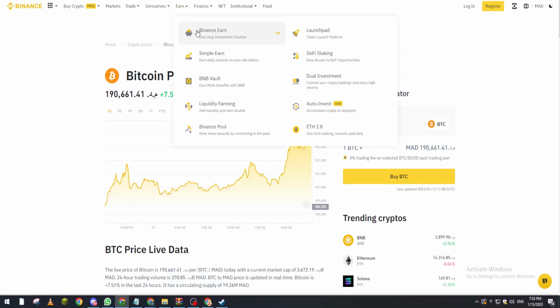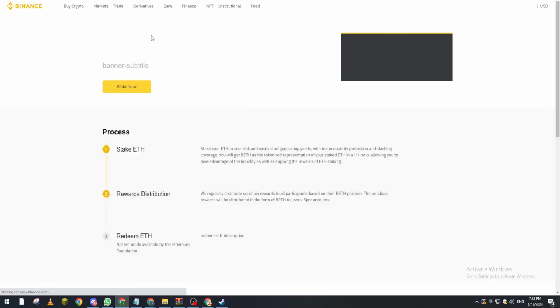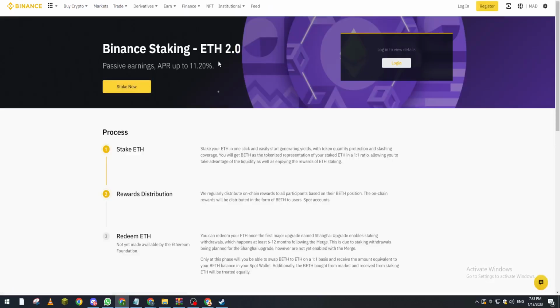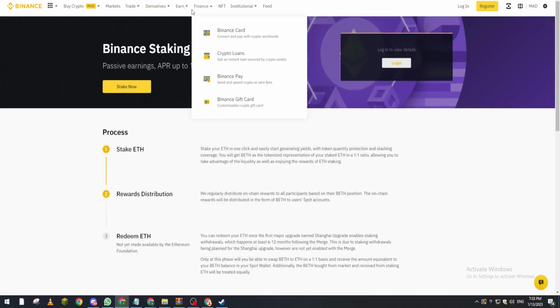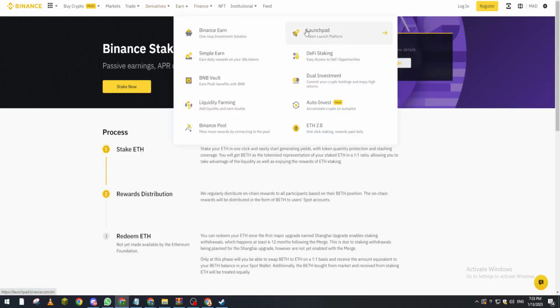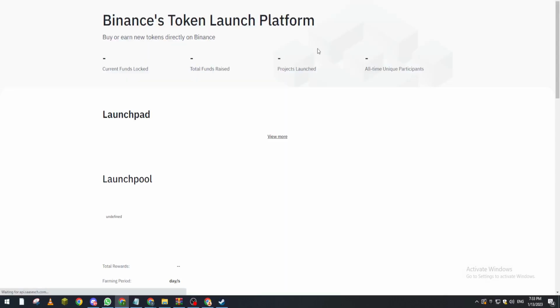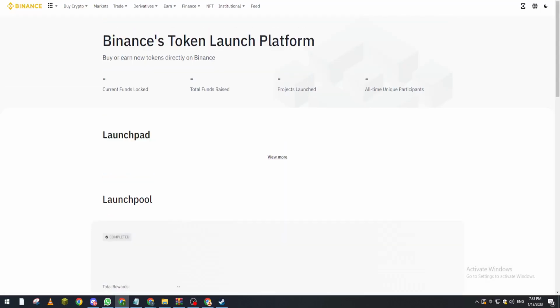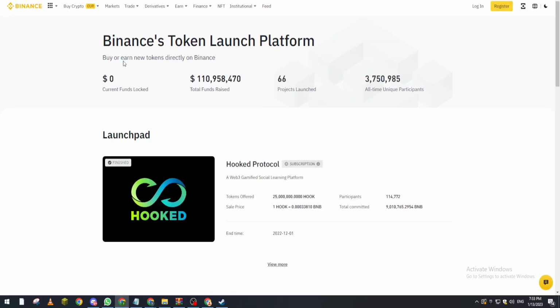As you can see here, as we saw before, liquidity farming, Binance Pool. There's also Ethereum 2.0 staking for earning as well. So if you want to stake Ethereum from now, you can start staking it. There is also this Launchpad, which is like a tokenless platform. Also there is multiple ways of earning.